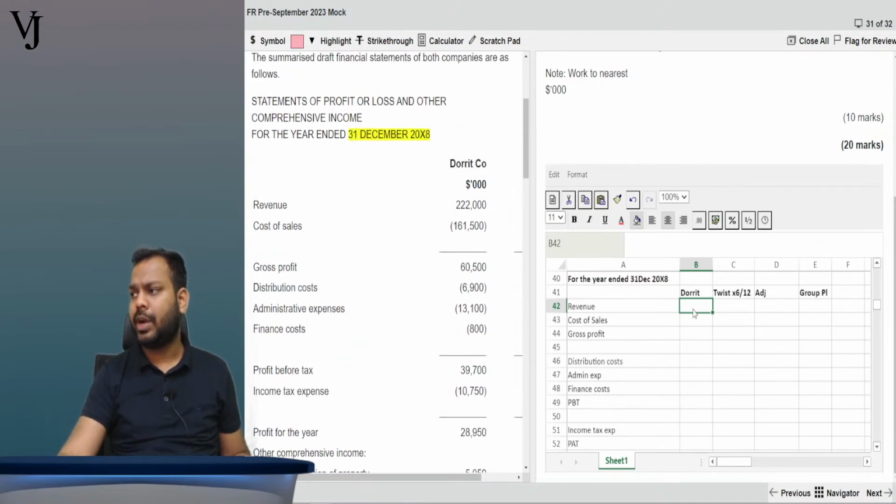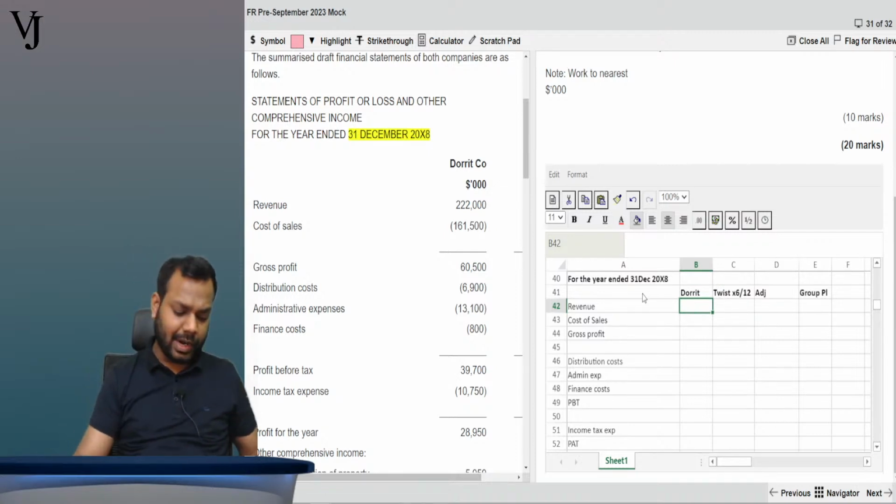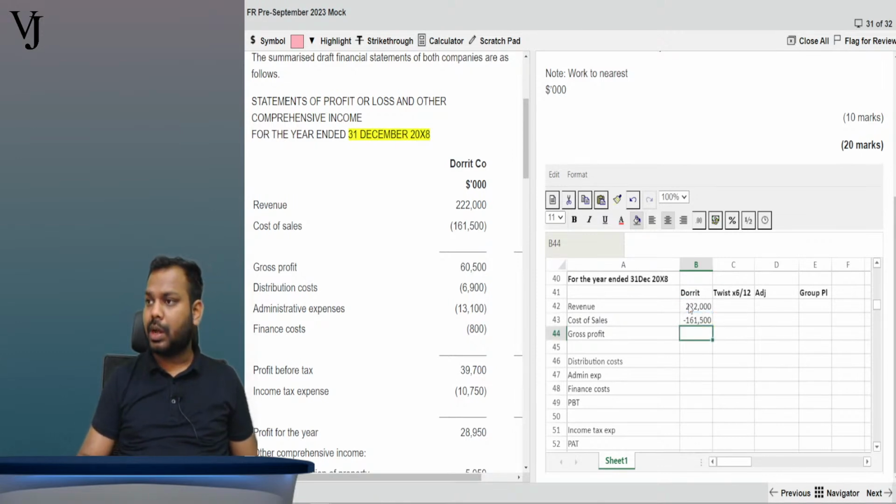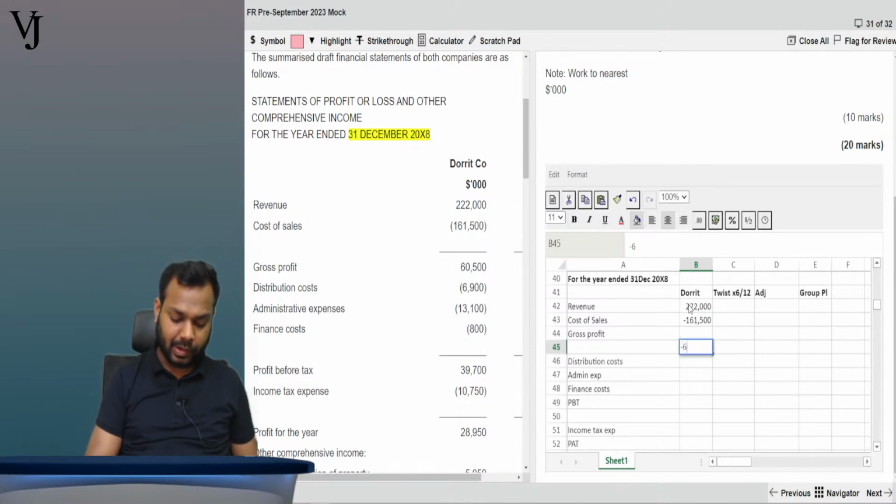For Dorit company, we'll write exactly. For Twist company, I will do 6 by 12 multiplied with the time adjustment. Then I will discuss the adjustments and then prepare the group P&L. So firstly, let's write it off. 222, then minus 161500, then 60, which I'll calculate. Then 6900 minus 6900, then minus 13100, then minus 800.